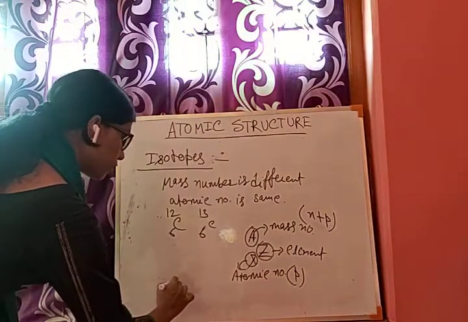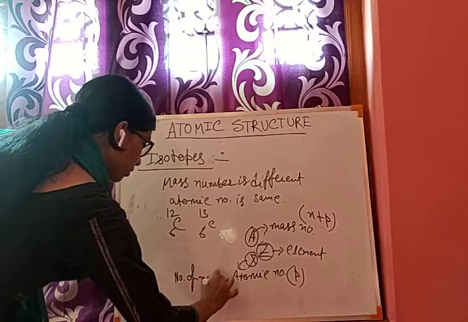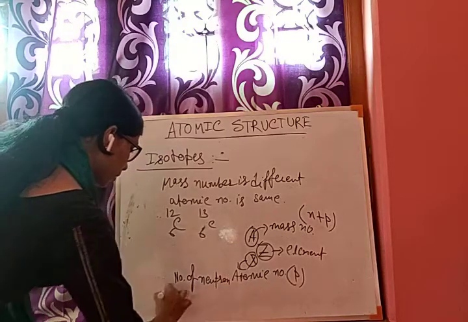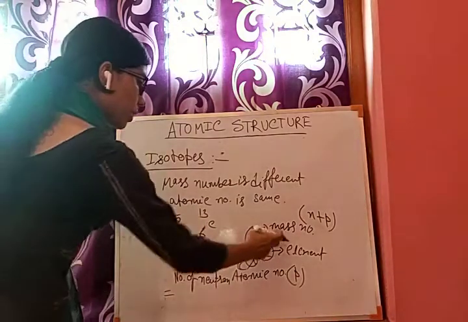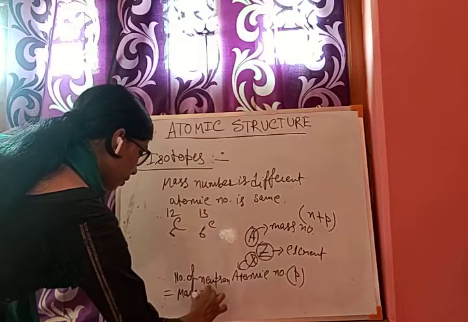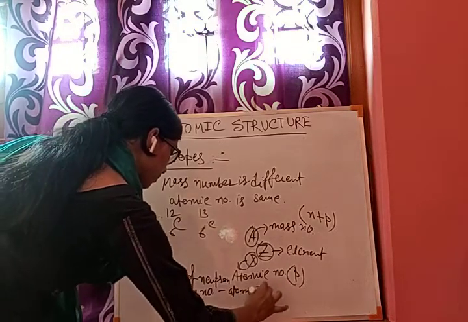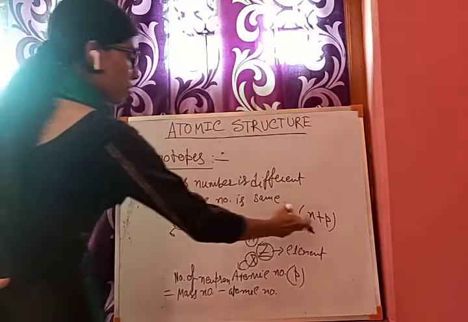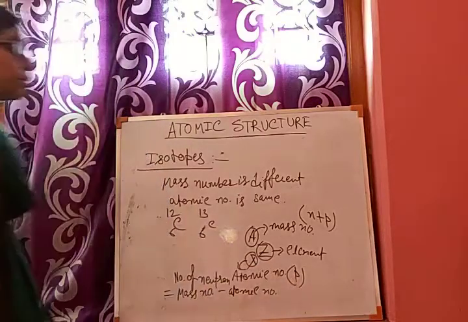So the number of neutrons will be mass number minus atomic number. The mass number consists of neutrons plus protons, and the atomic number is the number of protons.